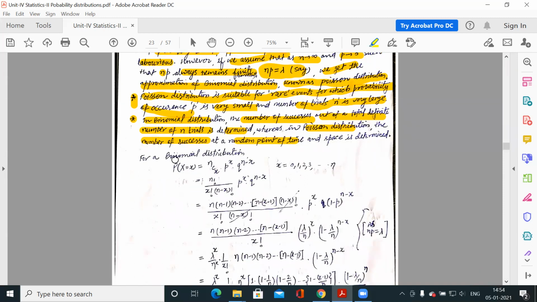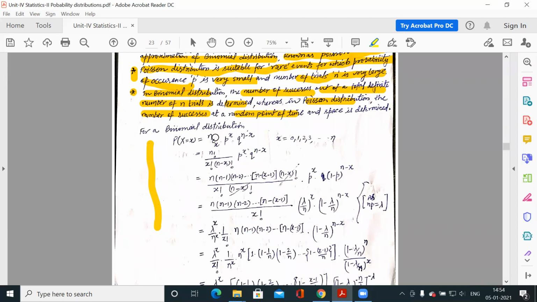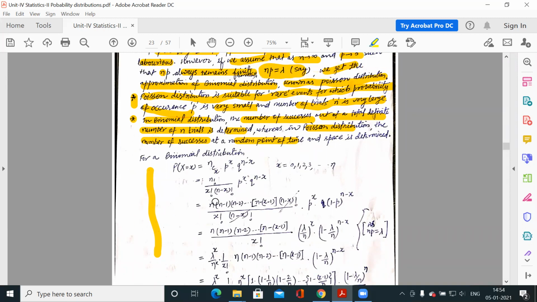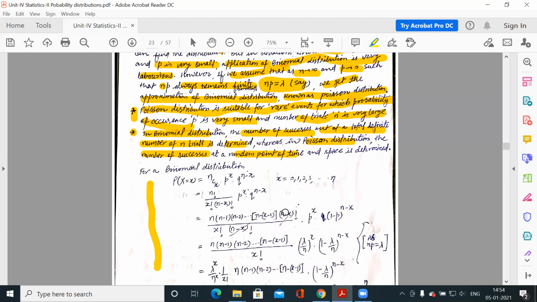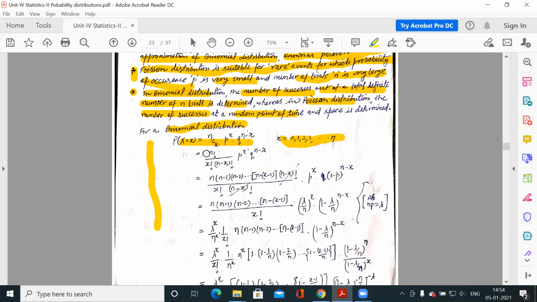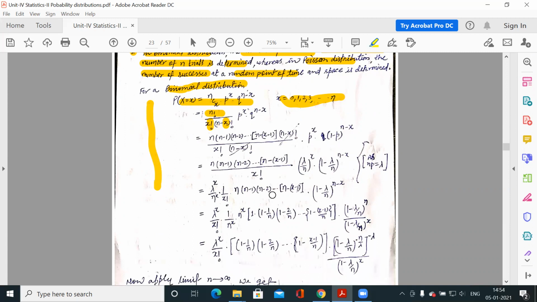Clear? Now this is the derivation of how we derive the Poisson probability function from the binomial distribution. It can be derived because it is a limiting case of binomial. We apply the same condition in the probability function of binomial distribution, where x may be any number from 0, 1, 2 up to n. You expand this combination nCx, which is factorial n over factorial x and factorial n minus x. Expanding factorial n, you get n, n minus 1, n minus 2, up to n minus x plus 1, and n minus x factorial.